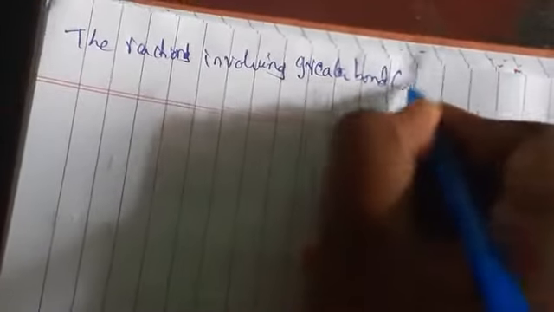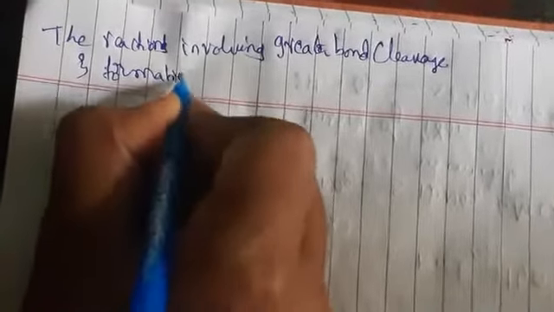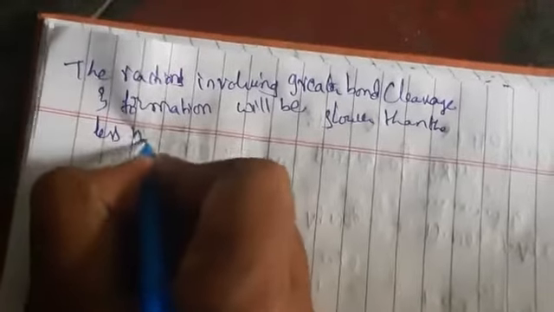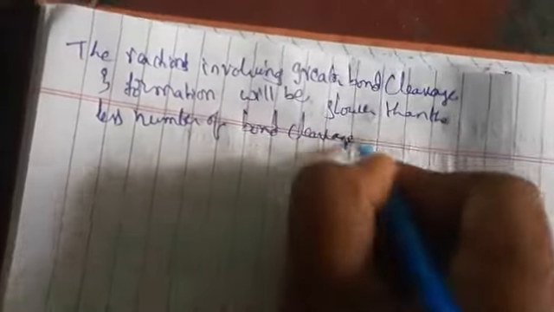So the reactions involving greater bond cleavage and formation will be slower than reactions with a lesser number of bond cleavages and formations.